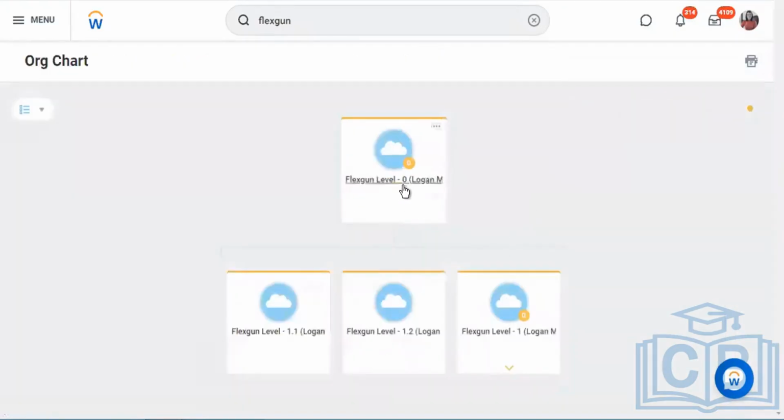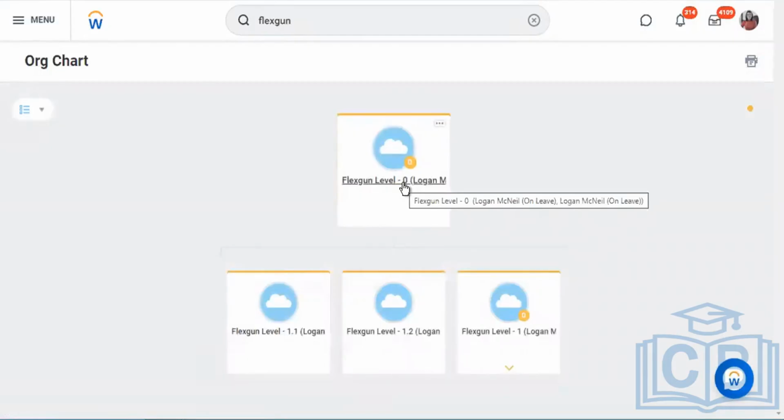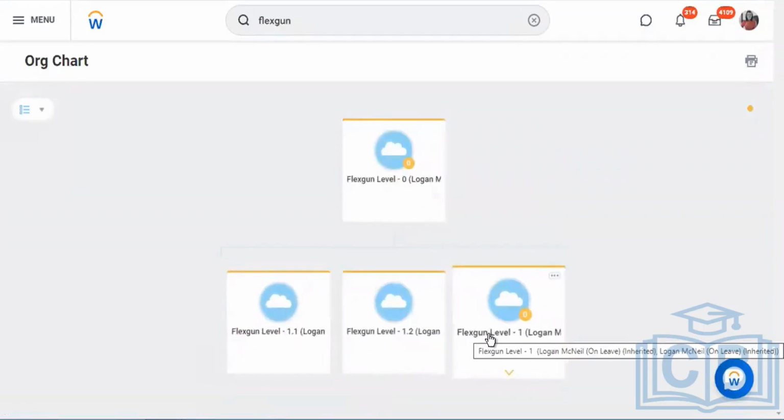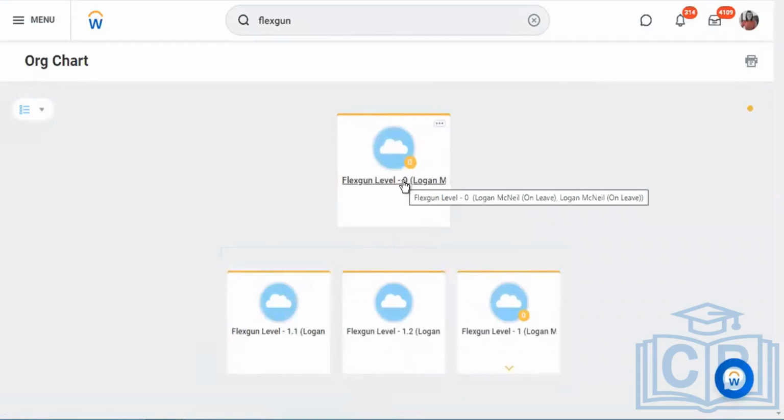If you see here, level 0 is my top level. 1.1, 1.2 and level 1 are my subordinates, but they all are of type supervisory. This also is of type supervisory and the subtype is also supervisory.